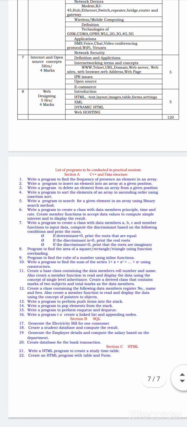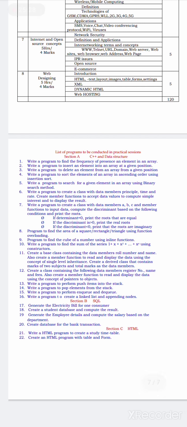Now, later on I will provide you the syllabus copy PDF. I will share the PDF of this syllabus copy. You can go through this syllabus copy. Now, we'll just go through the list of programs to be conducted in the practical section.